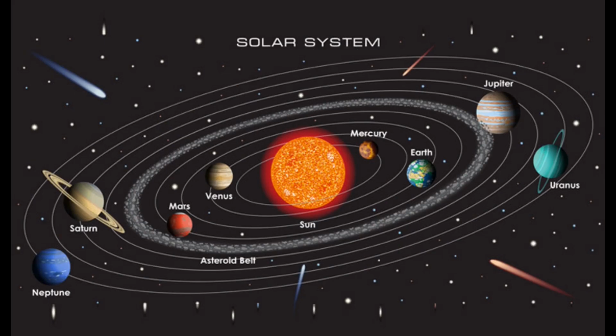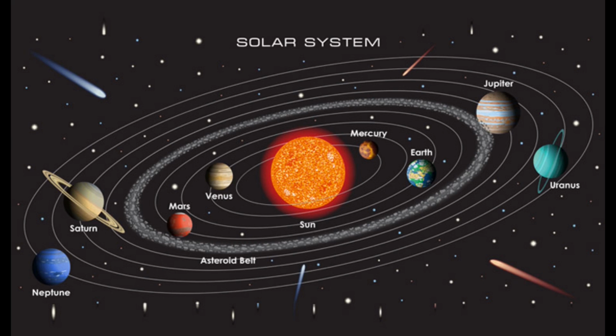So what is the solar system? The solar system is a gravitationally bound system which consists of the Sun and various bodies that orbit the Sun directly or indirectly. Bodies which orbit the Sun directly are 8 planets, dwarf planets and various smaller bodies like asteroids. Bodies which orbit indirectly are moons of different planets.